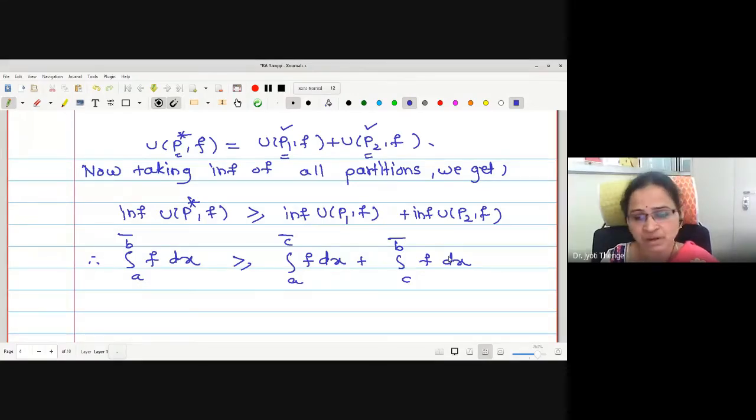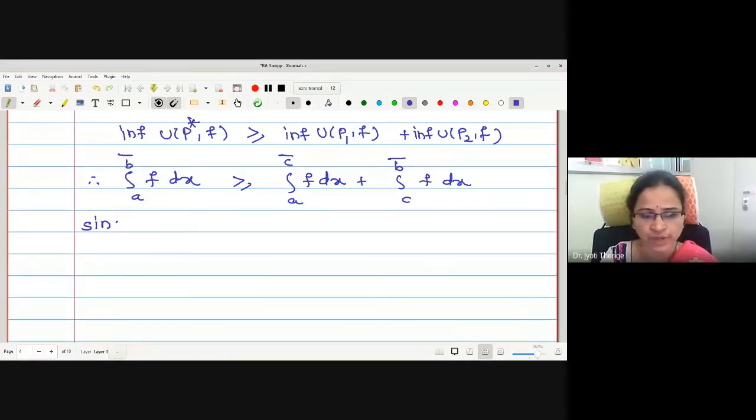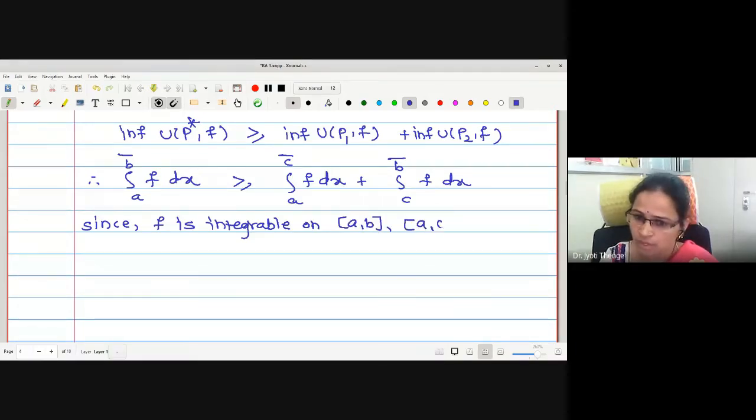Therefore, these upper integrals are equal to their lower integrals, and the lower integral is equal to the actual integral, since f is integrable on AB, AC and CB. We will write these upper integrals as exactly equal to their integrals.